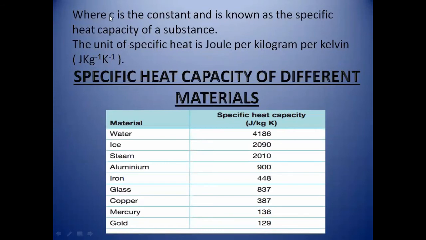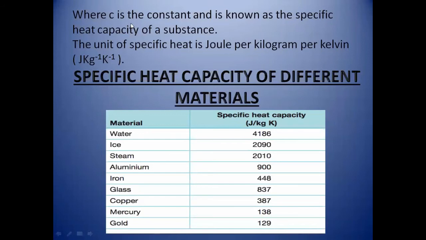And that small c represents the specific heat capacity of a substance. So here are the specific heat capacities of some materials, and you can see that the specific heat capacity of water is much greater than other materials. And why is it much greater? Because water has a greater ability to absorb heat, and its temperature will increase slowly.